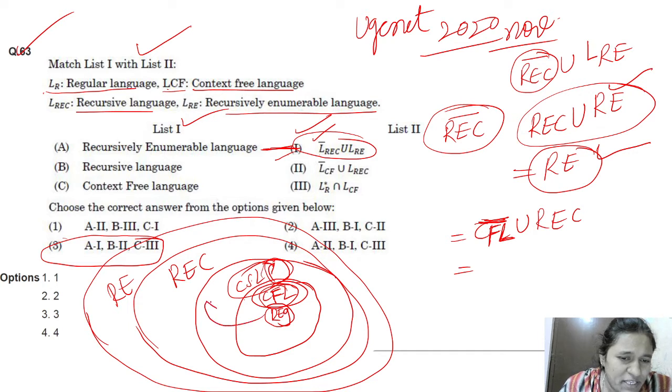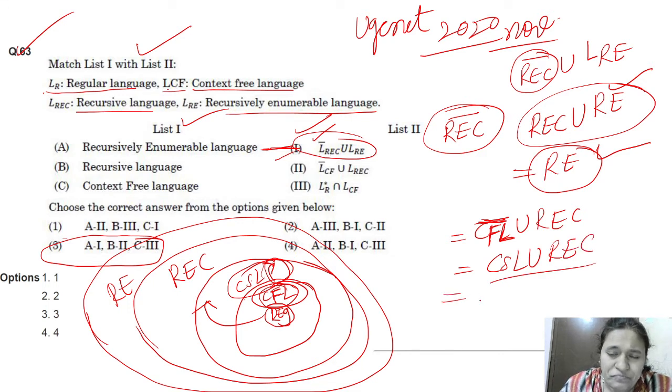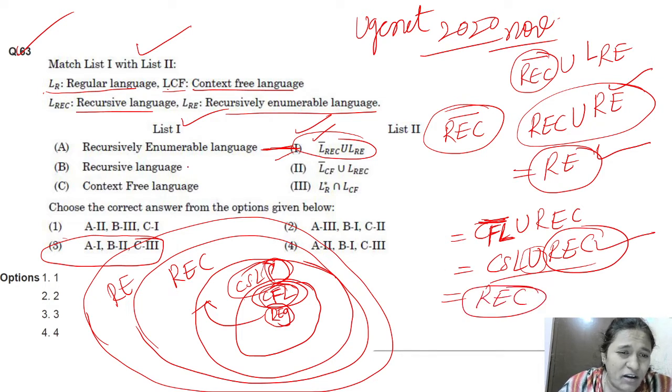It will become CSL. Okay, CSL union recursive, which has more power? Union means we will take the one which has more power. Which language has more power? Recursive. Yeah, B is matching with 2 only.